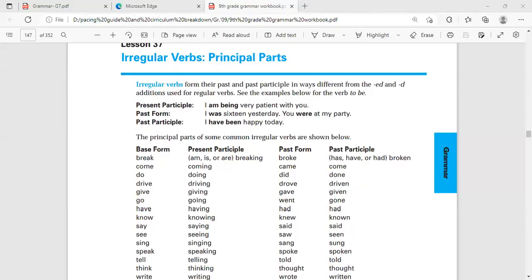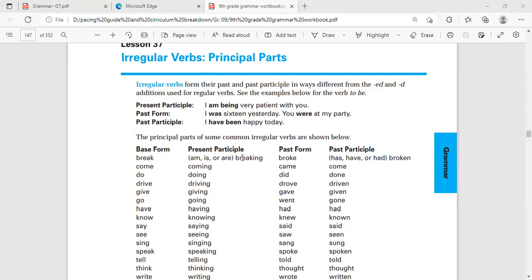Today we have a new grammar lesson. Okay, but firstly, let me share my screen with you. Okay, yes, that's it. Today we have a new grammar lesson. It's about the irregular verbs. Irregular verbs. Okay, here are the principal parts.